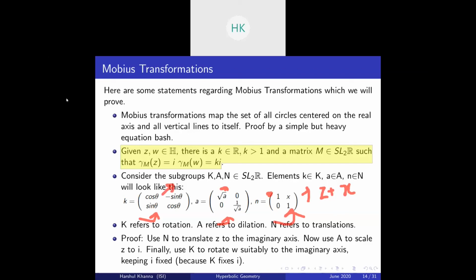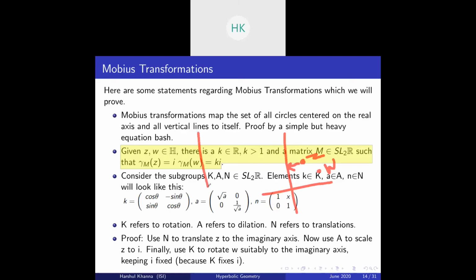Okay, so now what we want to prove is that we can always map 2 points to the imaginary axis, with one point being i. Let's prove it. So suppose this was your upper half plane, with z and w. What I do is apply a translation to move z to the imaginary axis.